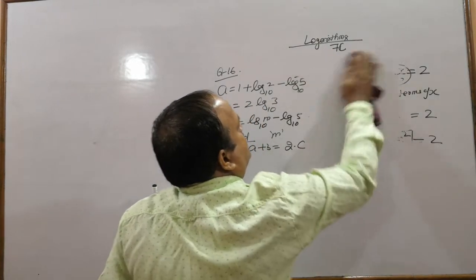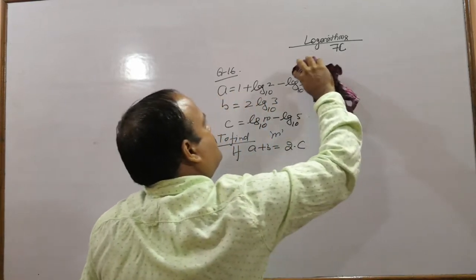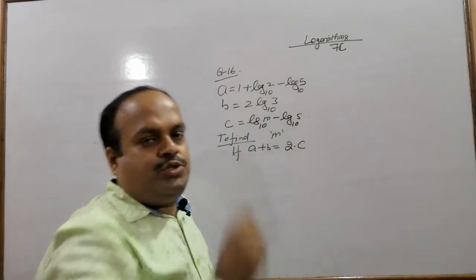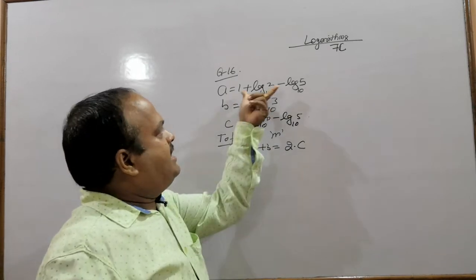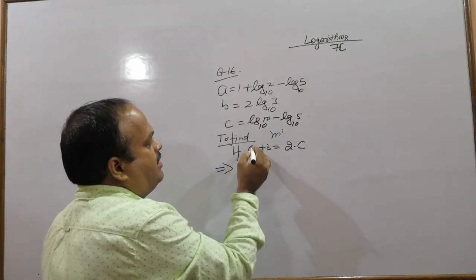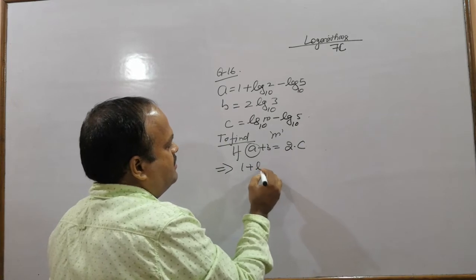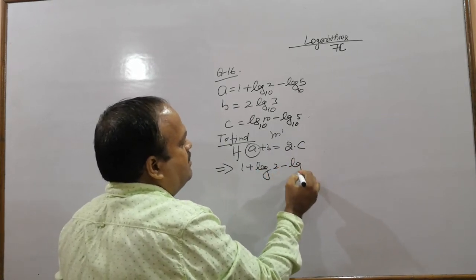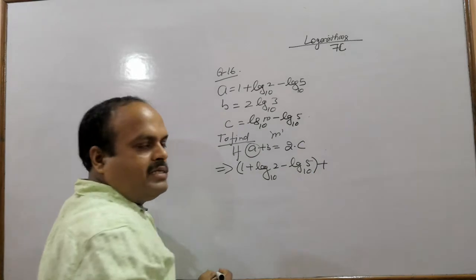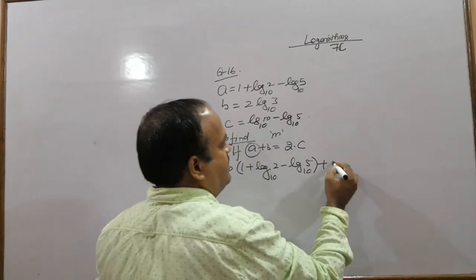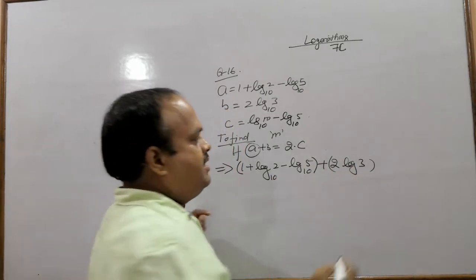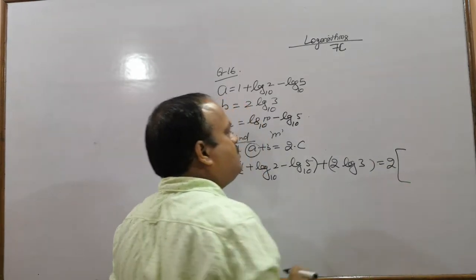So what shall we do? In this equation, the values of a, b and c we will substitute. a ये दिया है, b की वैल्यू ये है, यहाँ रख दीजिए. 1 plus log 2 minus log 5 to the base 10 plus 2 log 3; this is the value of a, this is the value of b. a plus b equals to 2 into c.